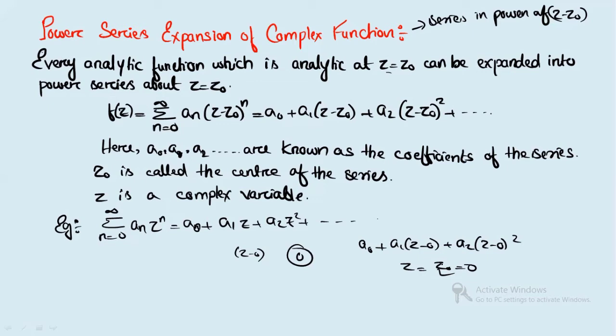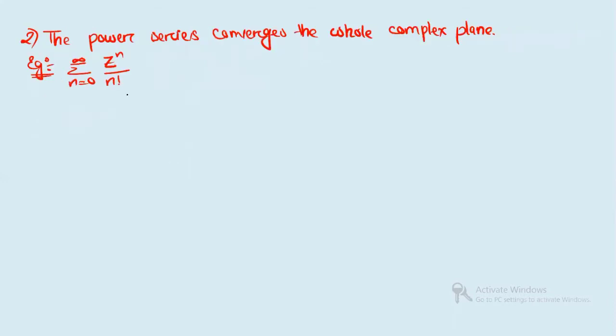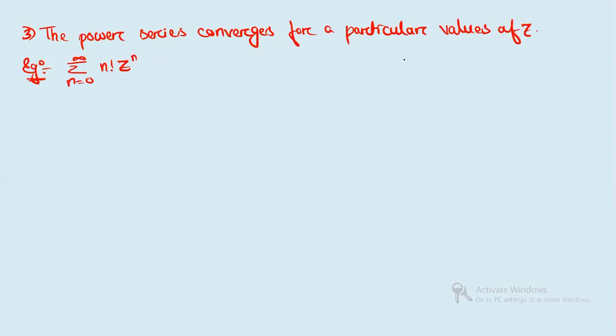And we have seen the power series expansion of a complex function here. Now you see, for every power series, there are three possibilities regarding the region of convergence of the power series. The first possibility is that the series converges within a disk. The second is that the power series converges in the whole complex plane. The third is that the power series converges only for a particular value of z.